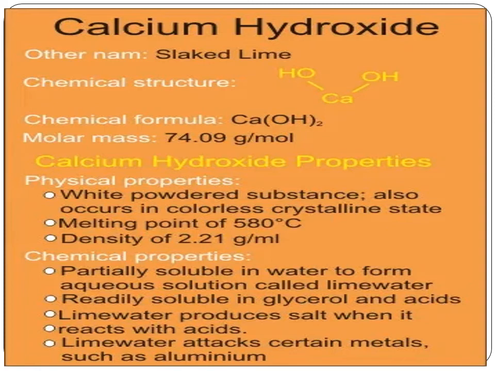Next, calcium hydroxide is used in the preparation of mortar, as a building material, in whitewash due to its disinfectant nature, in glass making, in the tanning industry, in the preparation of bleaching powder, and for the purification of sugar. For these things, calcium hydroxide is used.